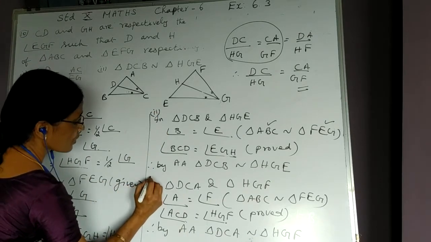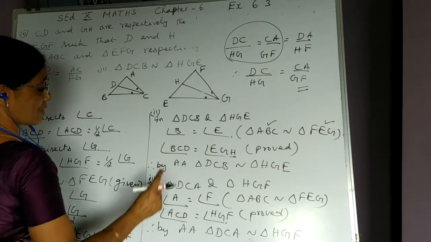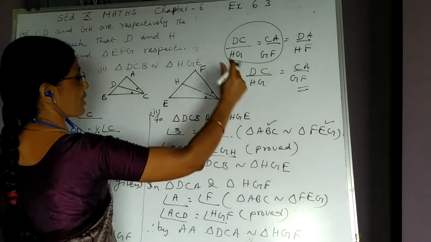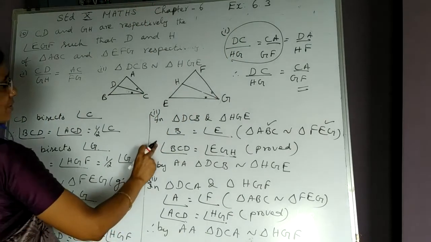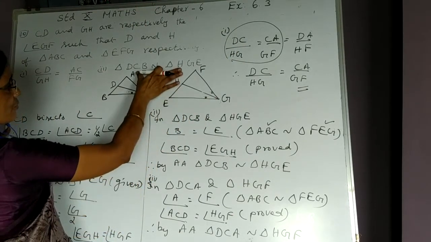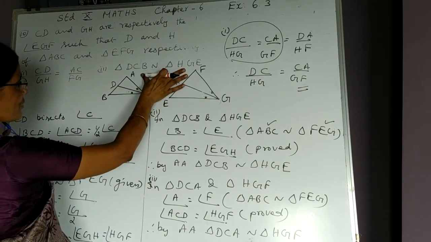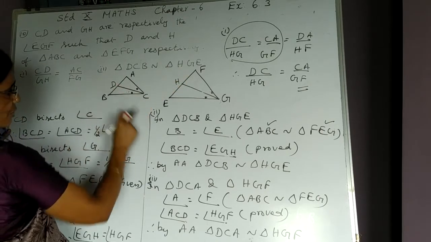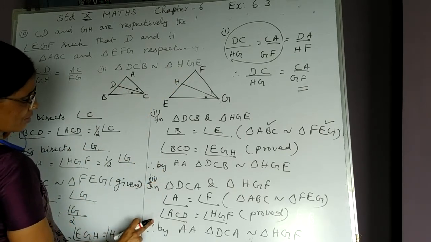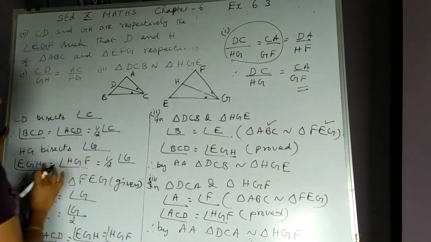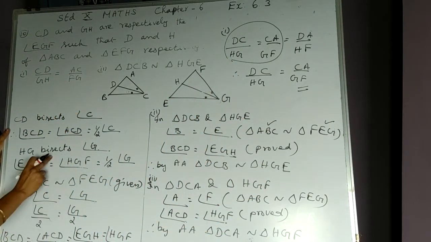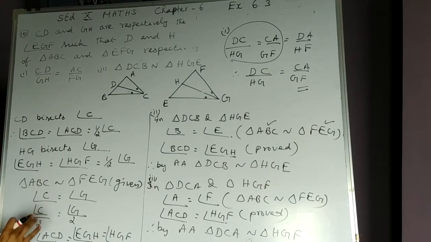This is the third result. And the first result is from this only. We cannot take the first in the first place. So, this is the first result we have proved. Means the second subdivision is taken first, followed by the third subdivision. From the third subdivision only we can bring the first result. Hope you understood. Bisector result is used.